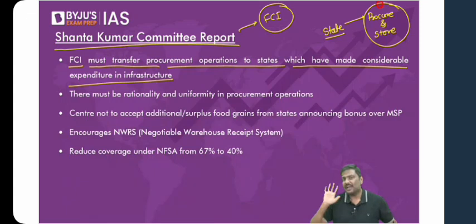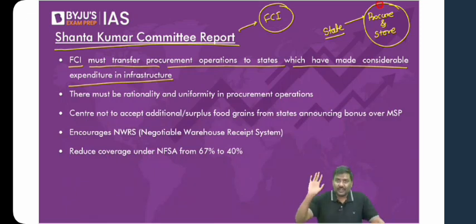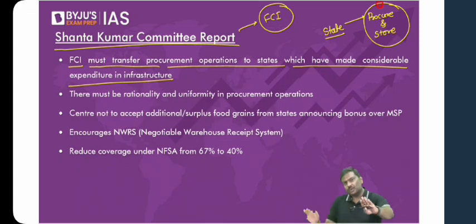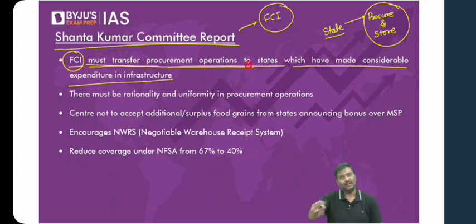What is the function of FCI, by the way? Procurement and storage. So here is the problem. The state government already has infrastructure. Should FCI also do the same thing in the state? Don't you think there's a duplication? The state government is also spending money, and the FCI is also doing the same thing. So what is the solution then? FCI will simply transfer all these procurement operations to the state government and allow the state government to conduct these operations. That is point number one.